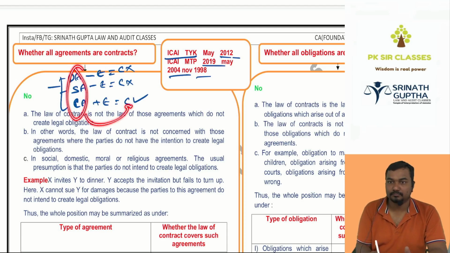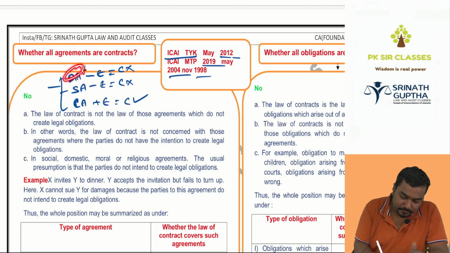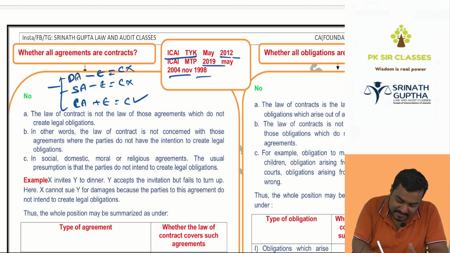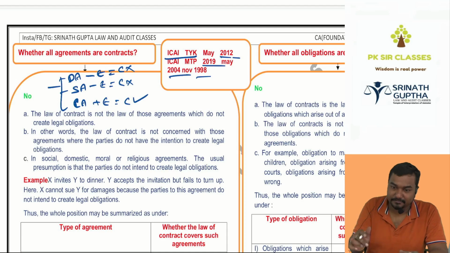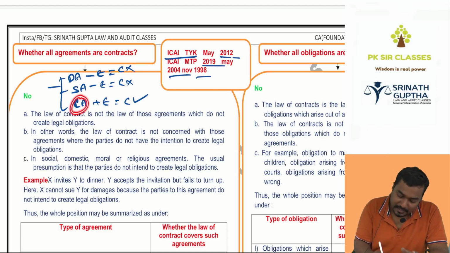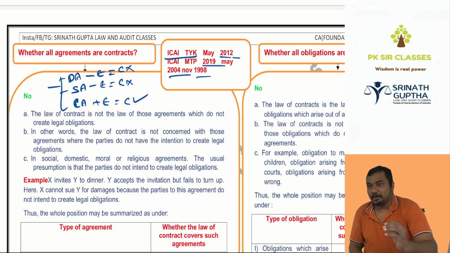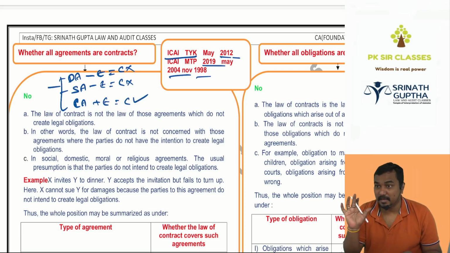The question is whether all agreements are contracts. No, because social and domestic agreements lack enforceability. They will not become contracts. They will die as agreements themselves. So only commercial agreements are enforceable, and only commercial agreements will become contracts. This came in the exam 5 times.